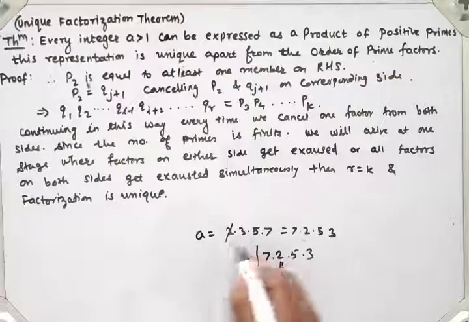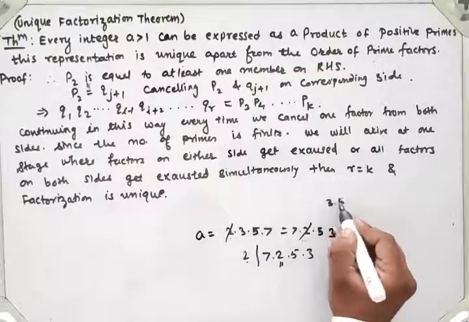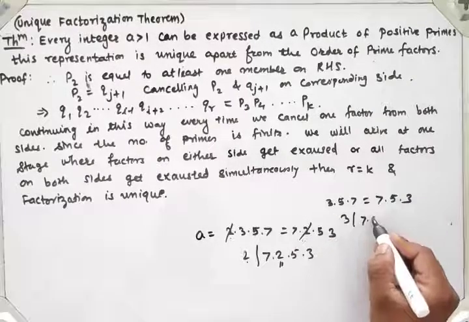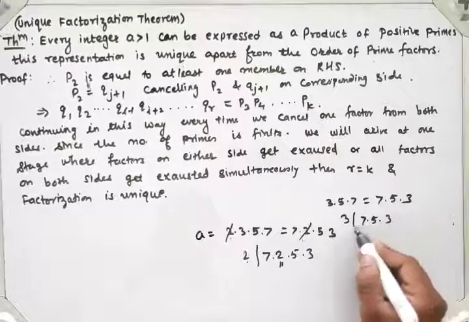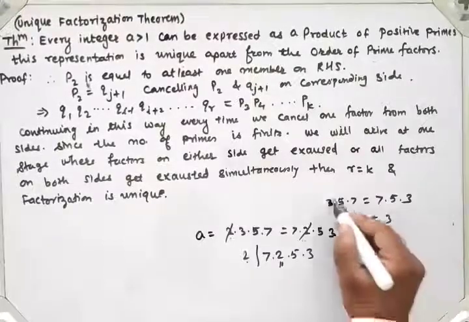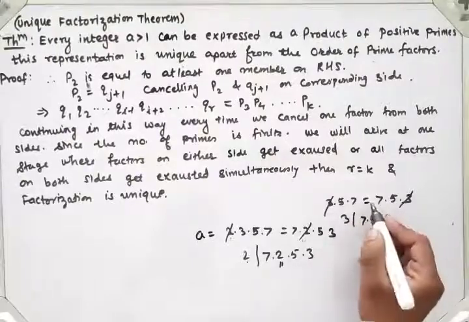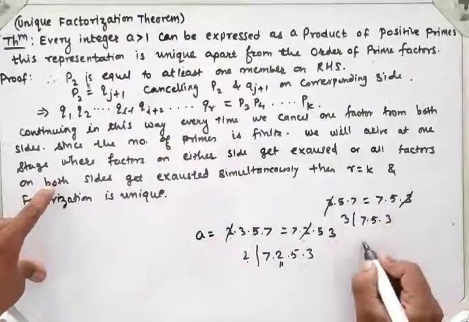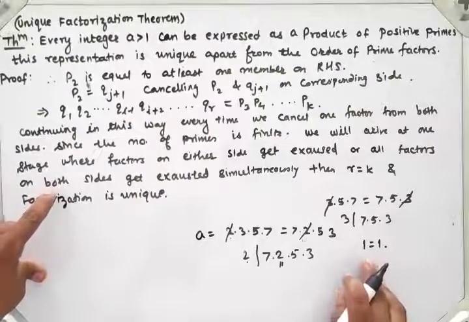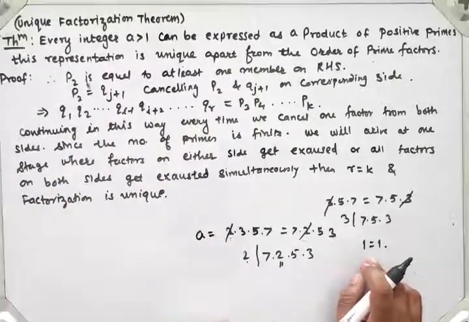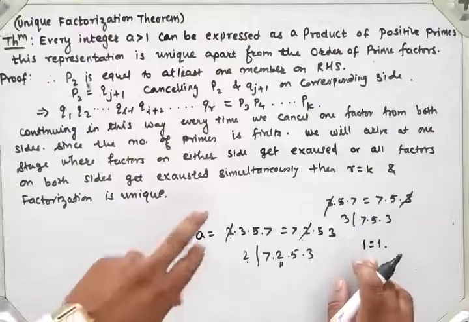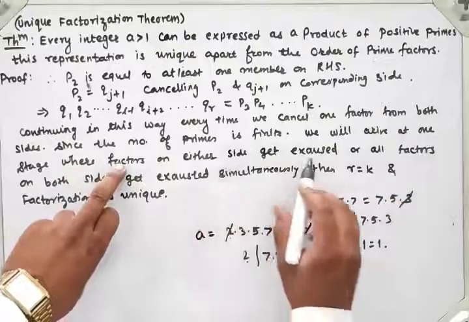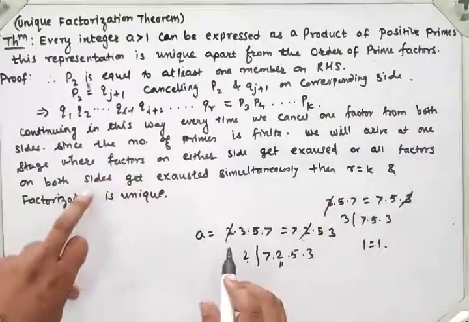So we will cancel 2 on both sides, so the remaining numbers are 3 into 5 into 7, which is equal to 7 into 5 into 3. Again 3 divides the remaining number 7 into 5 into 3, means 3 divides at least one member, so 3 divides 3, means we will cancel 3 on both sides. So at the final stage both sides get exhausted, which means 1 equals 1, and we get the result that there exist the same number of prime factors, or we arrive at one stage where all factors on both sides get exhausted.